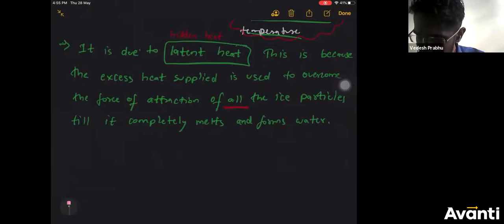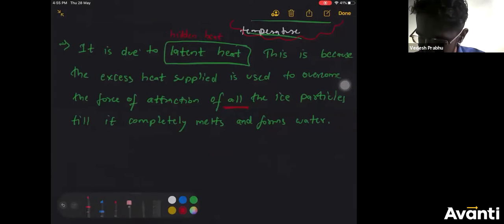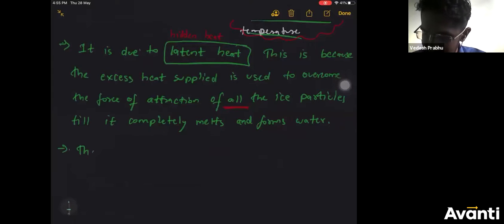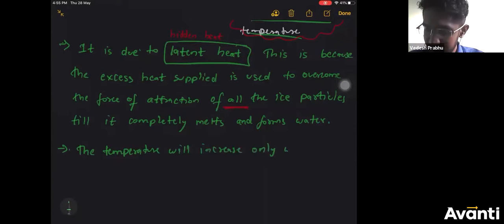I will add that point also over here. The temperature will increase only when all the ice particles melt completely.